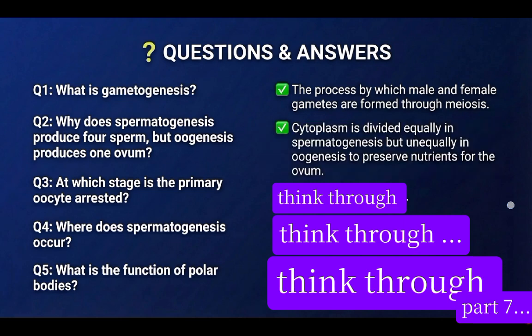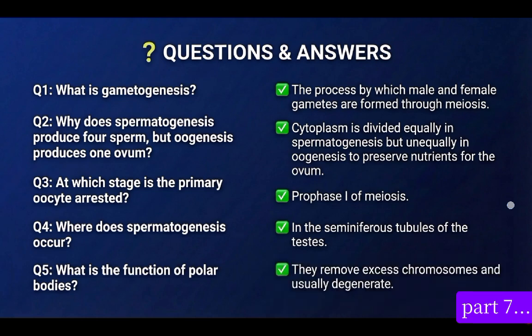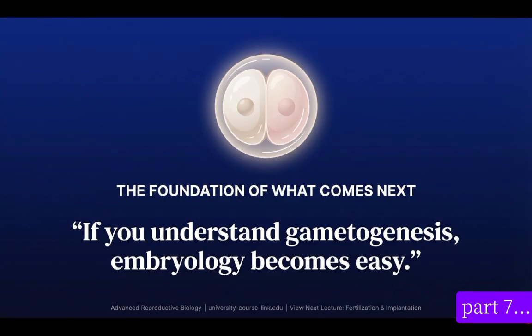At which stage is the primary oocyte arrested? At prophase 1 of meiosis. That is where the primary oocyte is arrested. During puberty, they will now continue. Where does spermatogenesis occur? Spermatogenesis occurs in the seminiferous tubules of the testis. And what is the function of the polar body? The function of the polar bodies is to reduce the diploid number of the oocyte to haploid number, and they now degenerate. So this is all I have for you.